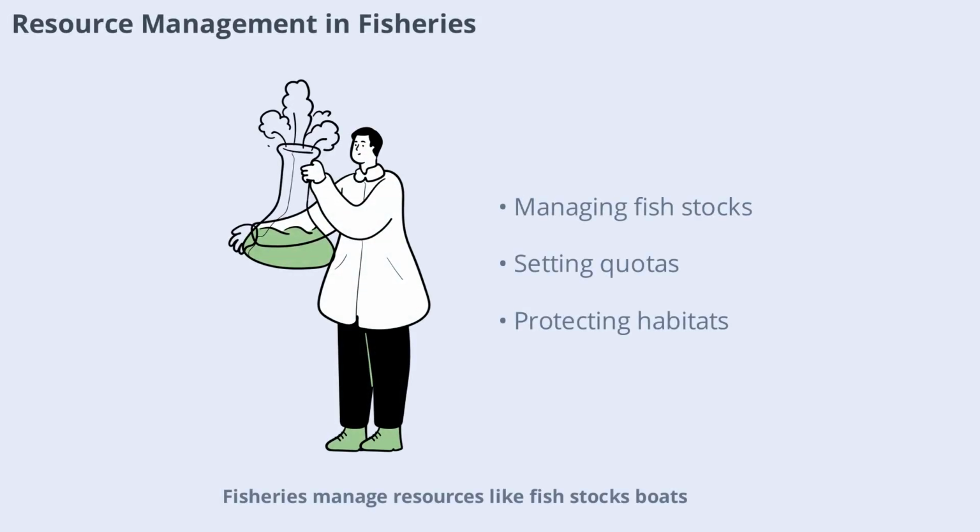Fisheries manage resources like fish stocks, boats, and labor to provide food and livelihoods. Overfishing can deplete stocks and harm ecosystems, so sustainable management is essential. This includes setting quotas, monitoring catches, and protecting habitats. Let's see how fisheries balance economic and environmental goals.